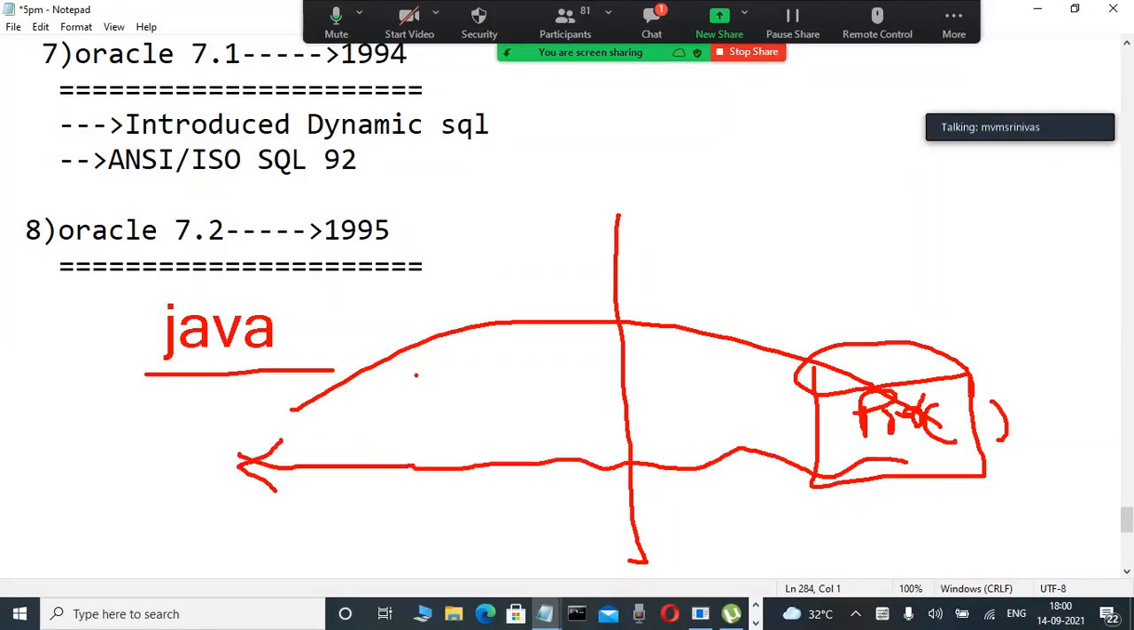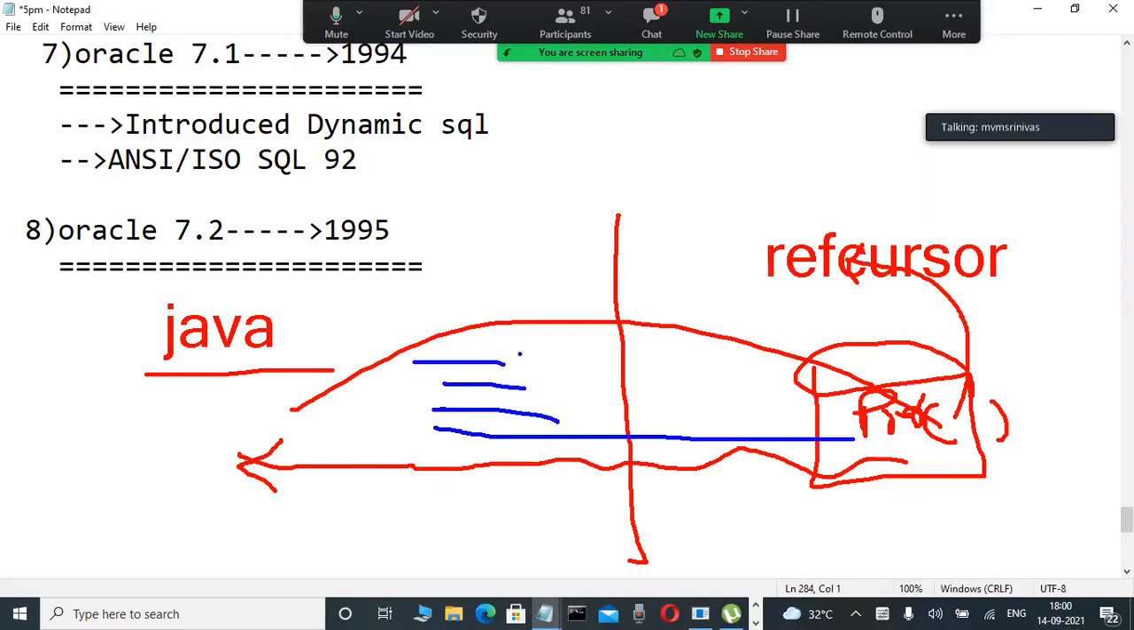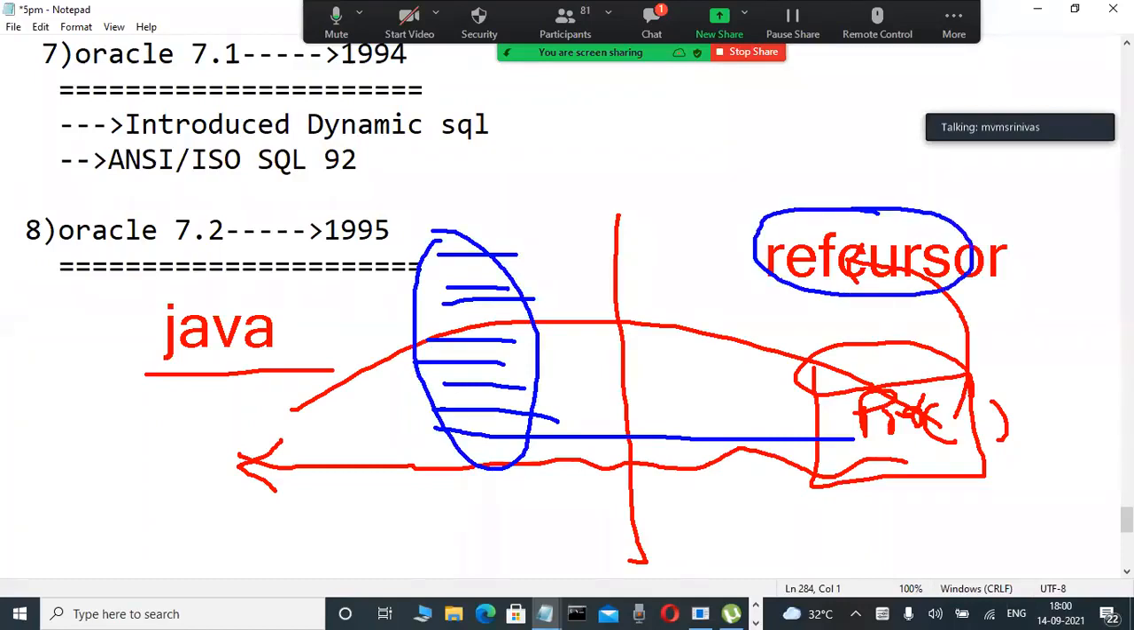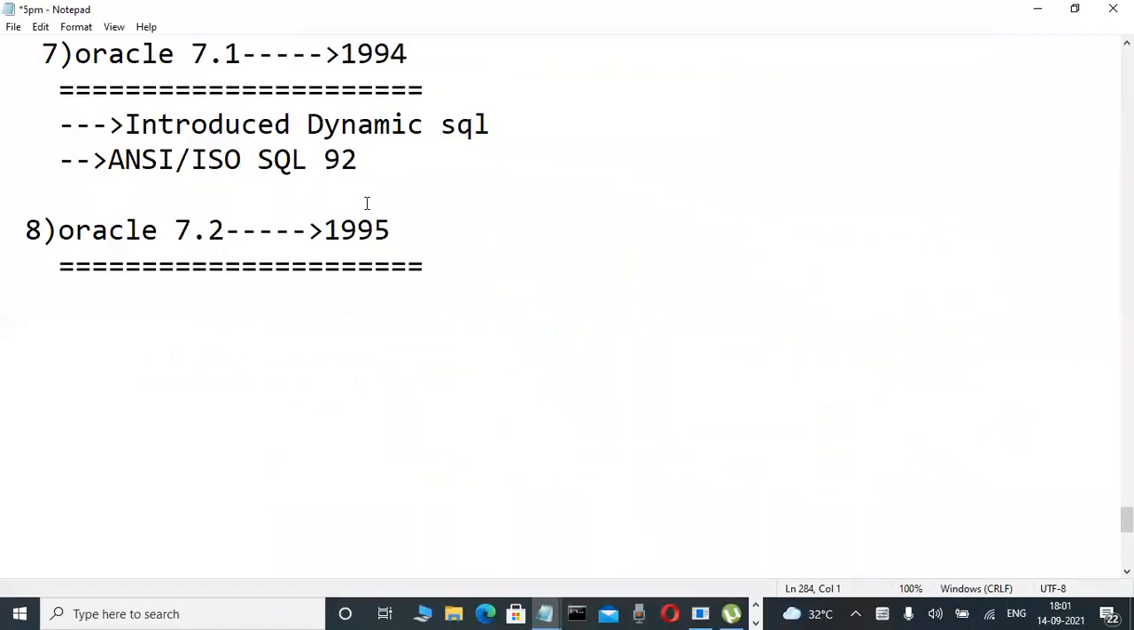How is it possible? Actually, parameters are there. Ref cursor is a parameter. This ref cursor is a concept that returns multiple records to Java, .NET, PHP, and now Python. Ref cursor is a concept introduced in version 7.2. That's why Java, .NET and Python developers are most familiar with the ref cursor concept.